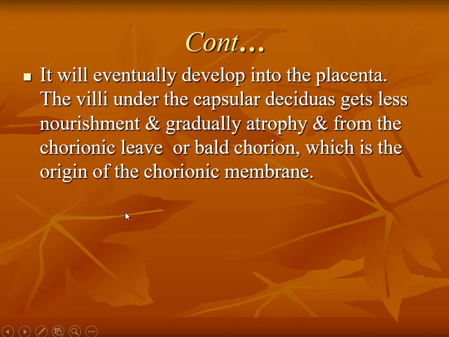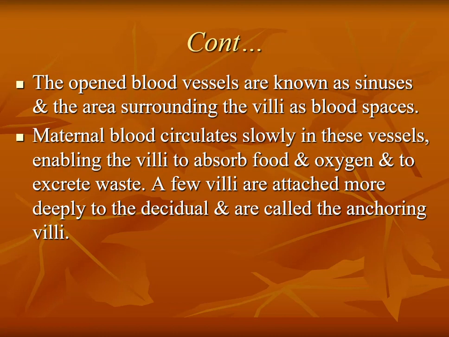It will eventually develop into the placenta. The villi under the capsular decidua get less nourishment and gradually atrophy, and form the chorion laeve or bald chorion, which is the origin of the chorionic membrane. The open blood vessels are known as sinuses, and the area surrounding the villi is known as blood spaces. So open blood vessels are sinuses, and the spaces surrounding the villi are blood spaces.